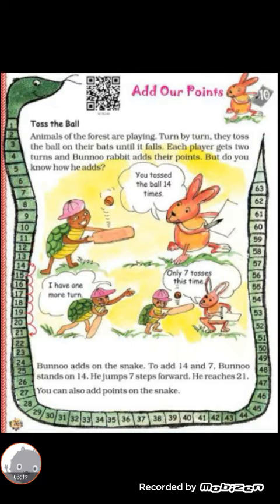What is meant by turn, ma'am? Each player has 2 turns. If the first time they are out, they get another time to play. That is, turn by turn they toss the ball on their bat until it falls. Out means if the ball falls down, it is taken as out. So take your pencil and underline the words Bunny Rabbit adds their points. Note the points: the animals are playing, only the rabbit takes their points and totals them.